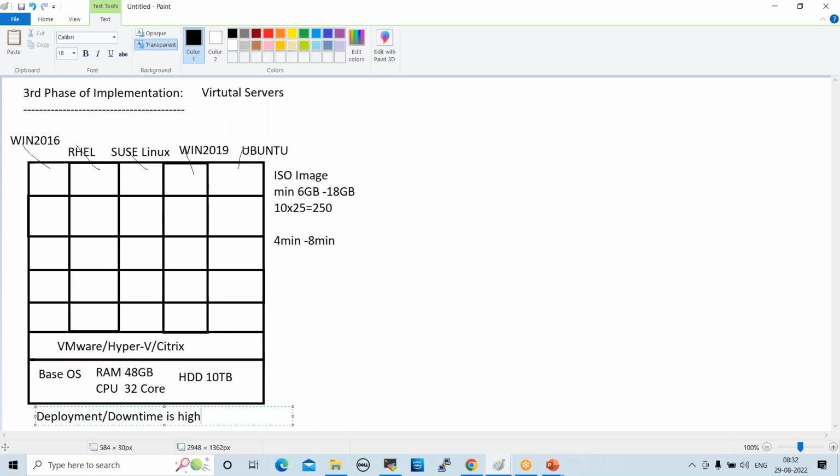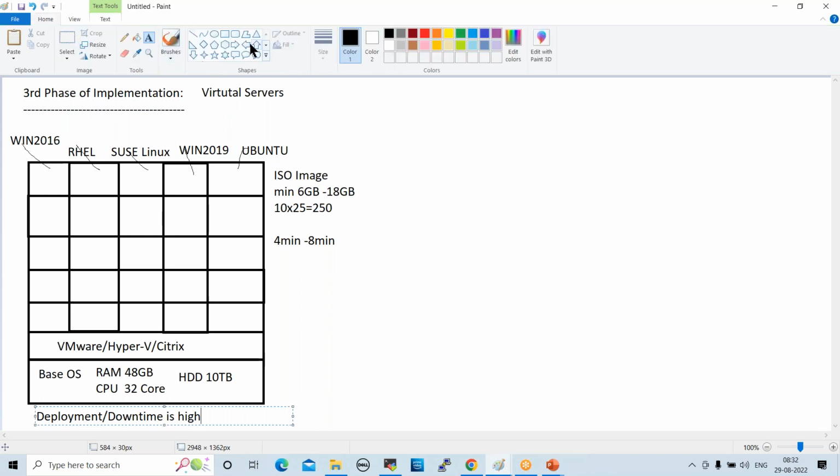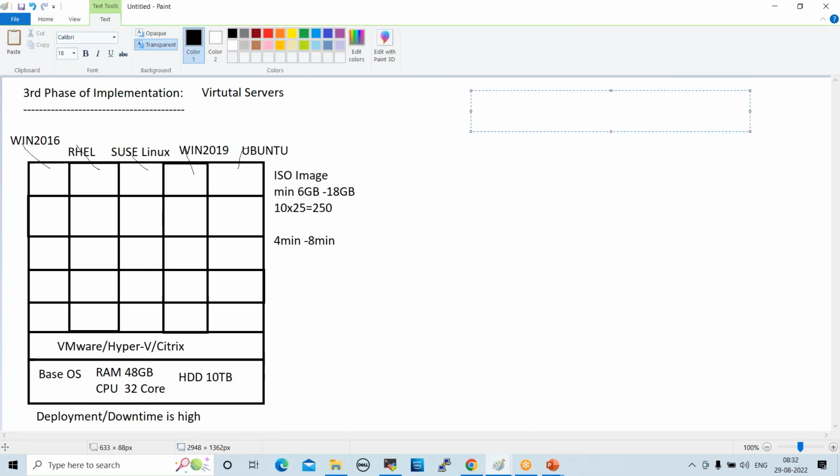So speed you are getting, but these are all the drawbacks. That is why project teams are looking for an advanced environment, which is Docker containers. Currently, project teams are looking for Docker containers. Docker containers are very advanced compared to virtual servers, right? So let us go and discuss Docker architecture, right? So this is the fourth phase of implementation, right? Currently, most of the project teams are migrating to Docker containers, right?